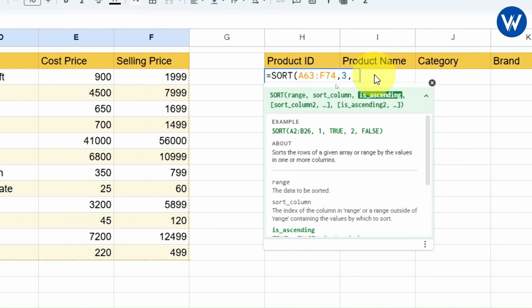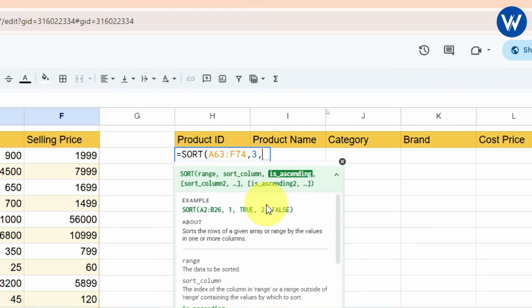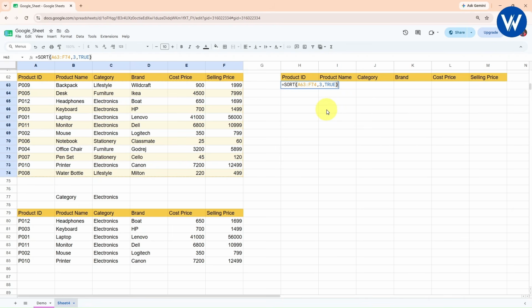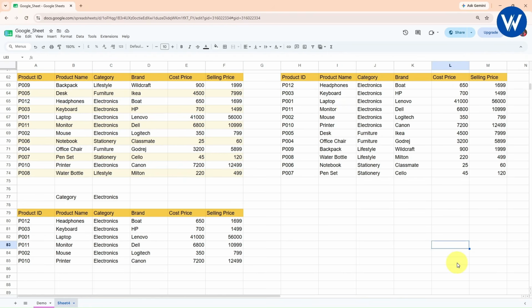Let me zoom in. Now, if you want to sort in ascending or descending: if you want to sort in ascending, you need to type here TRUE. So I will type here TRUE. Now let's suppose I want to sort in ascending order according to the category column. So guys, finally the data is sorted in ascending order according to category: E, F, L, S.